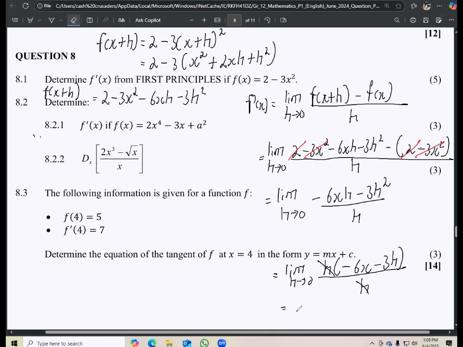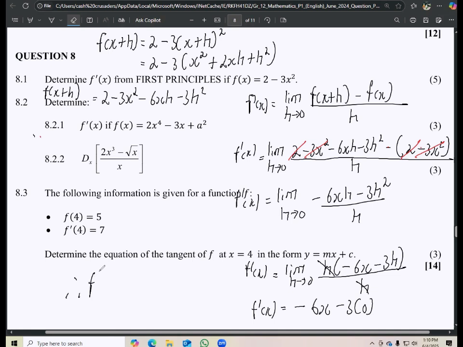As soon as I drop this, I am no longer using the limit as h approaches 0, because now I will substitute h by 0. So minus 3 times 0. Remember, throughout here I still have my f prime x: f prime x equals negative 6x minus 3 times 0. Obviously, this is just 0.